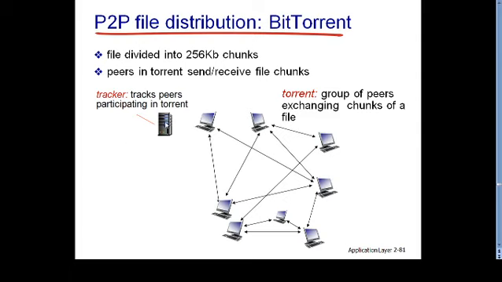This tracker has the information of all the peers available in a torrent, which are part of that torrent and which are used for exchanging a particular file.